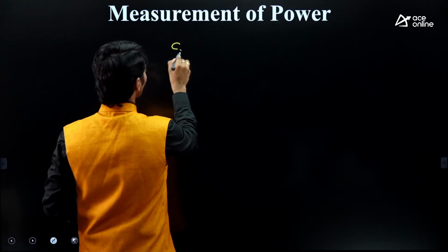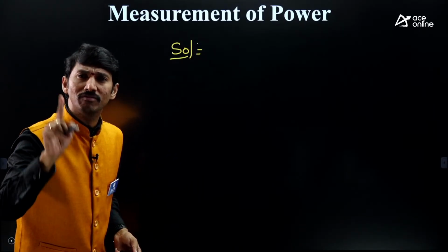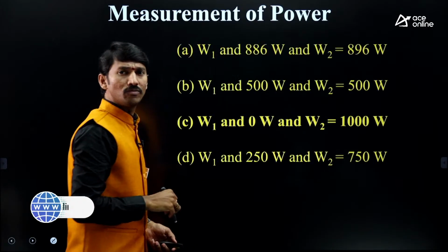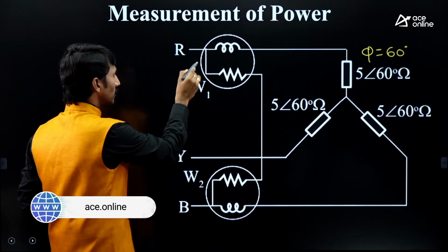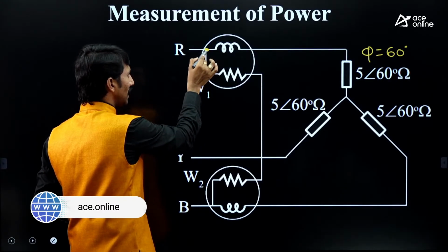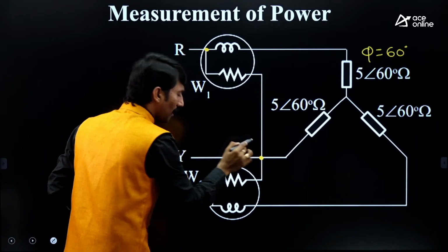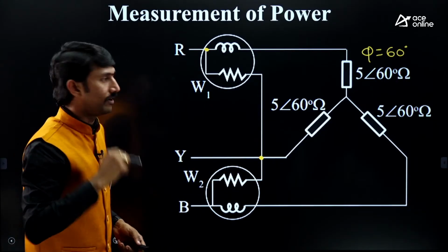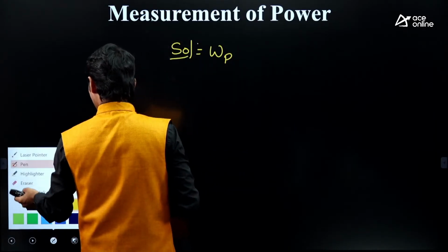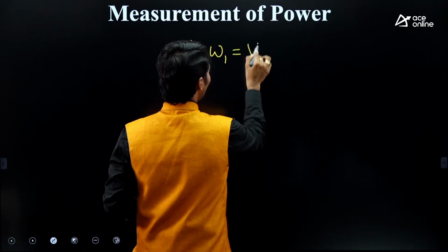In this first point, undoubtedly the first step should be wattmeter reading 1. So what is wattmeter reading 1 here? For wattmeter reading 1, the potential coil is connected between R and Y, so that is VRY. So W1 is equal to VRY.